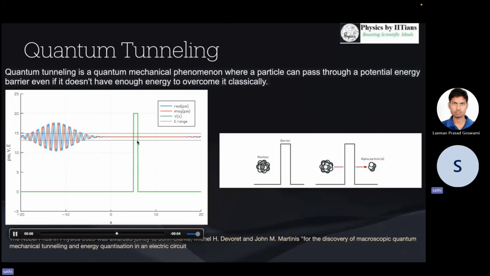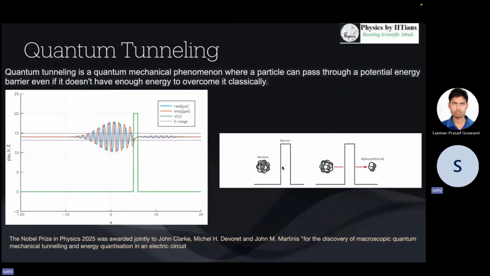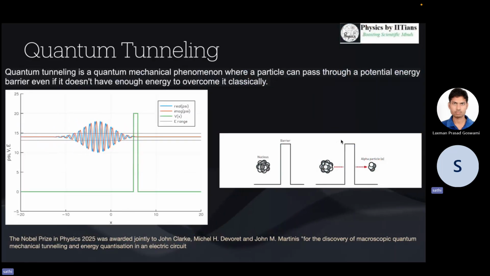But quantum mechanically, there is a finite probability, and that depends on the strength of the potential barrier of the wall and its width. And there is a finite quantum tunneling probability, which is the transmission probability. For example, we know that we have alpha particle emission from the nucleus, and the alpha particle can come through the Coulombic barrier of the nucleus, and we get alpha particle radiation. So it is a quantum tunneling phenomenon which can be observed in the real world.